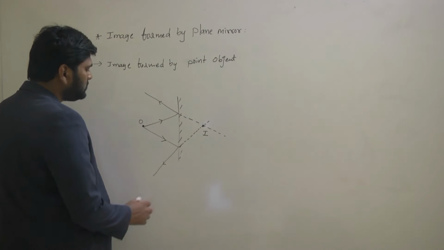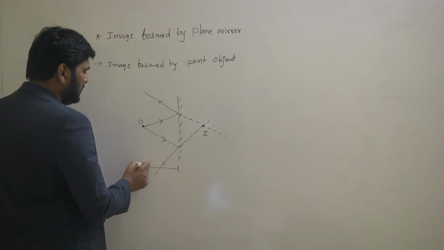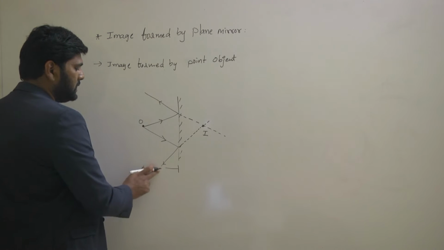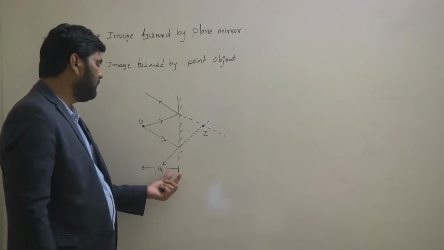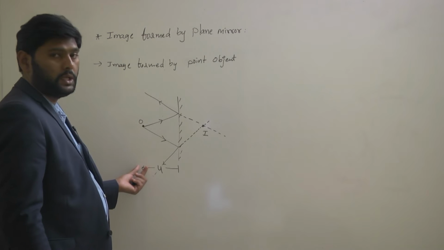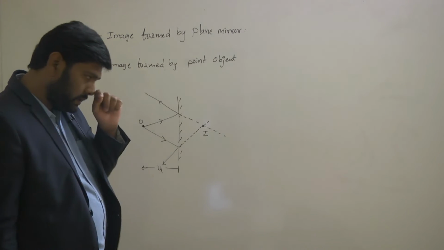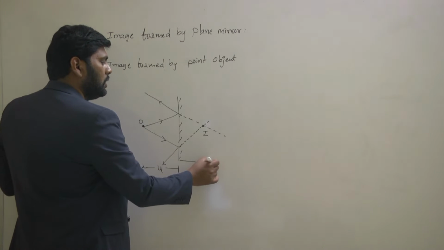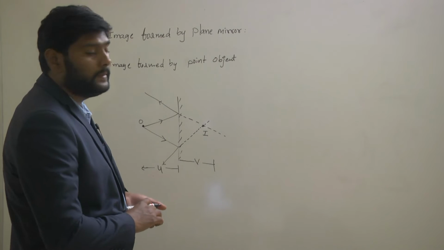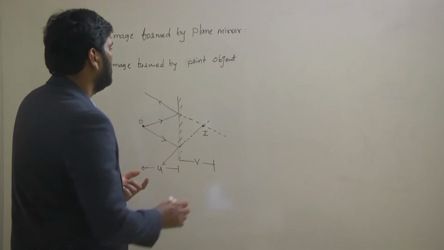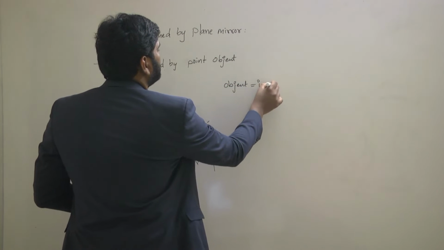Now here this is a mirror. This distance is actually called object distance from the mirror. Object distance is generally represented with the letter U. So the distance from the mirror to the object is called object distance, represented with the letter U. Similarly, the distance between mirror and image is called image distance, represented with the letter V. In this case, if you observe the situation, object distance is equal to image distance.